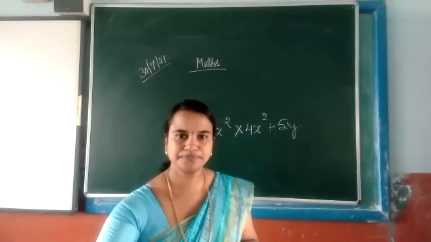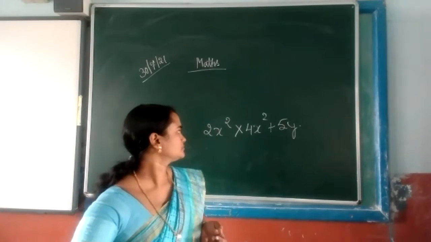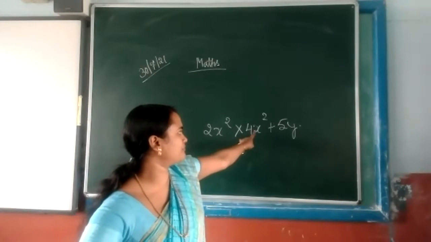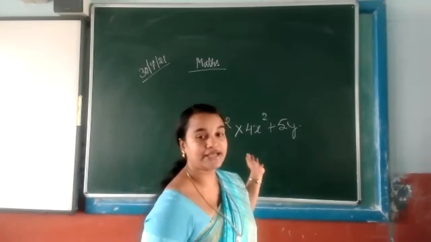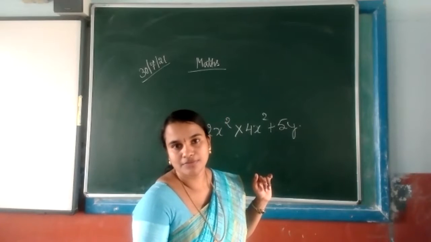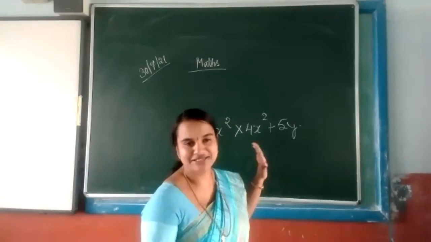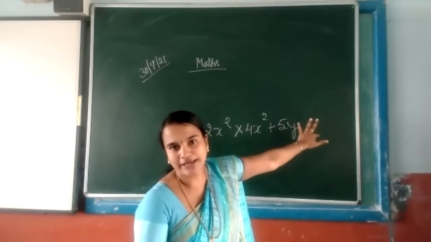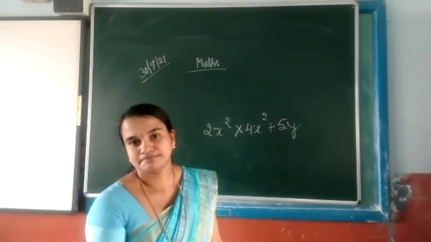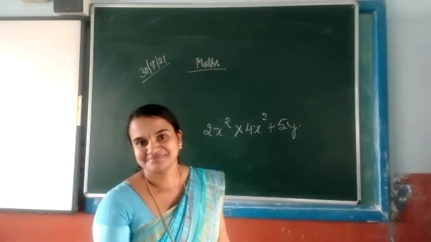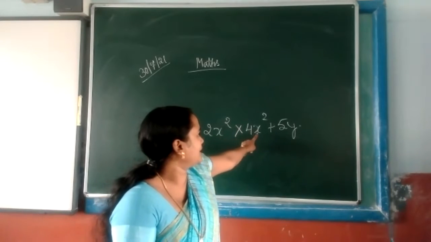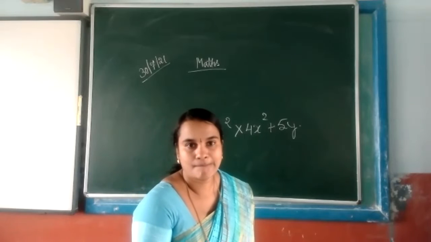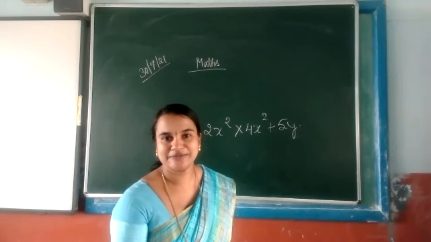Adarsh Kumar. Yes, miss. 2x square multiplied by 4x square plus 5y. Miss, I'm doing the expression. No need to do it. Just say whether this is monomial, binomial, trinomial or multinomial. Binomial, 2x square multiplied by 4x square plus 5y. Miss, I don't know. You don't know. Very nice.